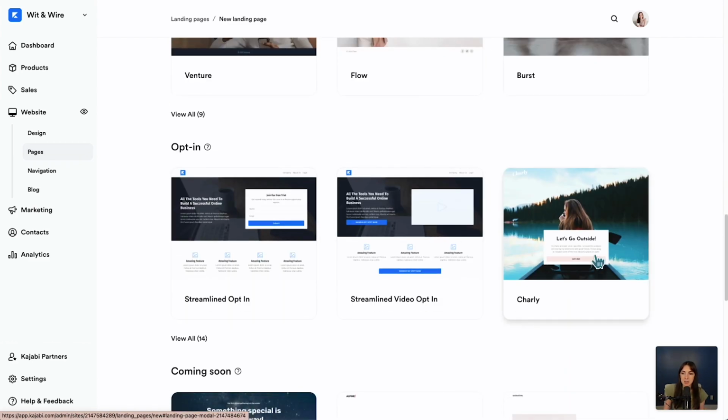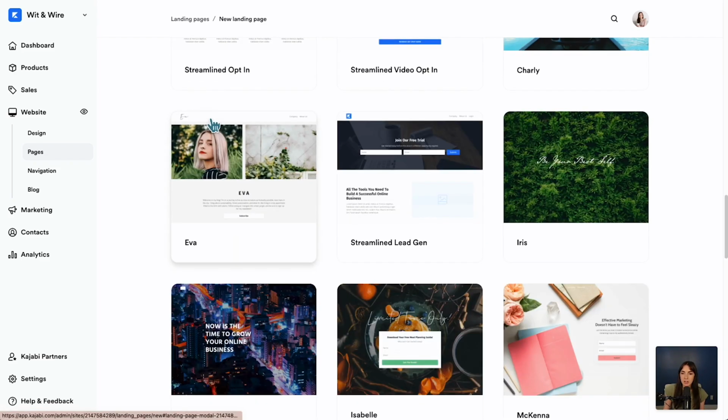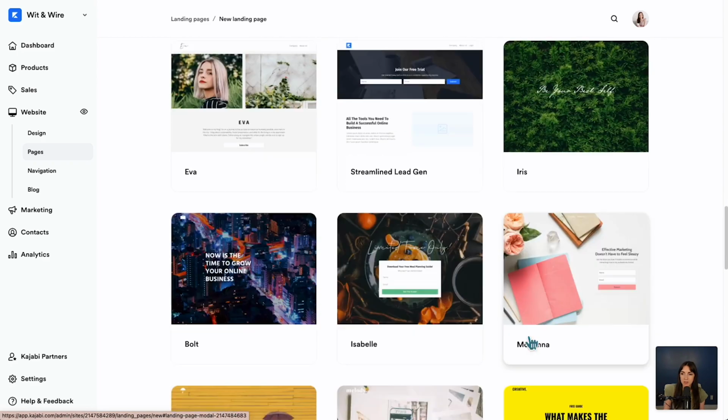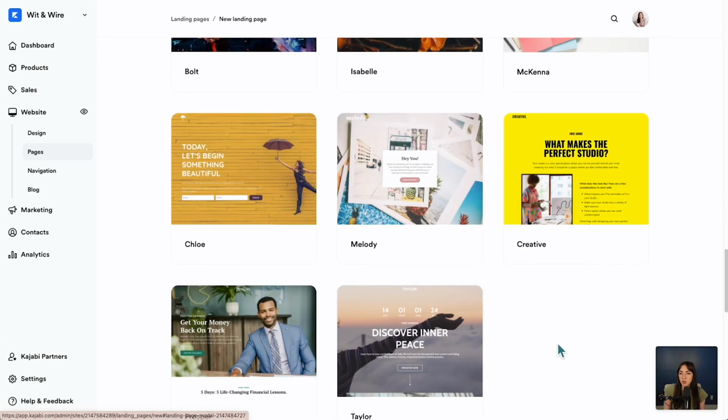I think that the opt-ins here, let's view all. This is probably the most common section where you might create an email opt-in template using one of these starter options, but the page builder will look just like you saw in the website editor.